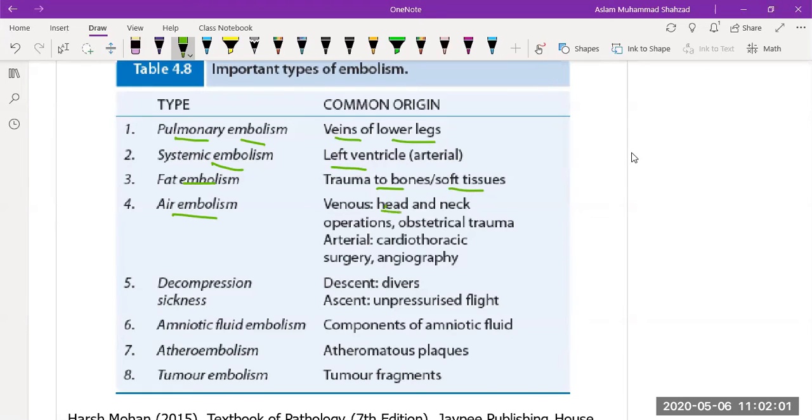In the venous, or it could be in the arterial, such as cardiothoracic surgery or procedures such as angiography. Then we have decompression sickness, especially in scuba divers, or in unpressurized flight when you're traveling by airplane. Then we have amniotic fluid embolism because of the presence of amniotic fluid.